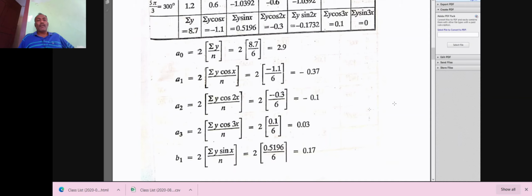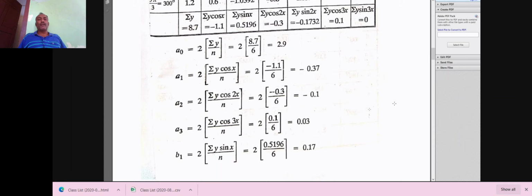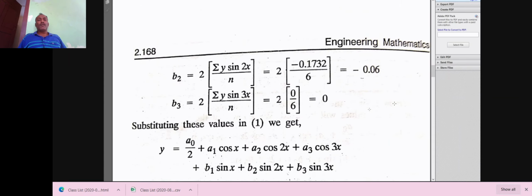Similarly, we have to find out B1. B1 equal to, the formula is 2 into summation y sin x by n. Summation y sin x is equal to 0.5196, divided by 6. That is equal to 0.17. Similarly, summation y sin 2x is equal to minus 0.1732. 2 into minus 0.1732 divided by 6 equal to minus 0.06. In the last column, 2 into summation y sin 3x is equal to 0. Therefore, B3 equal to 0.